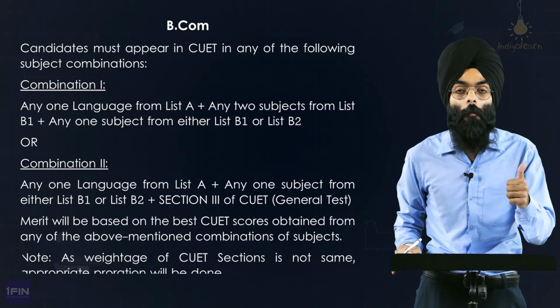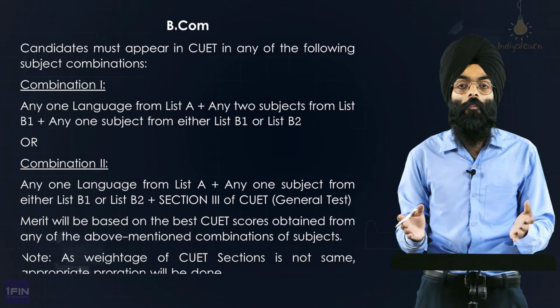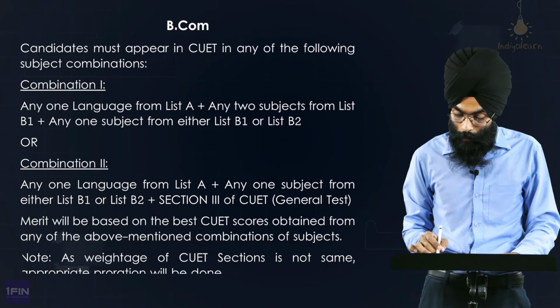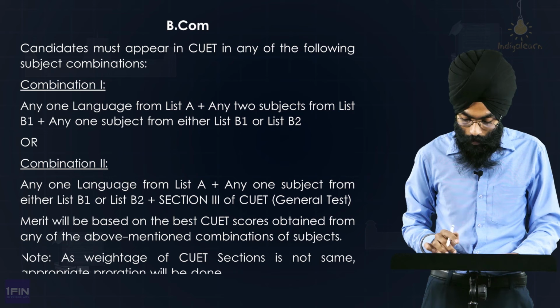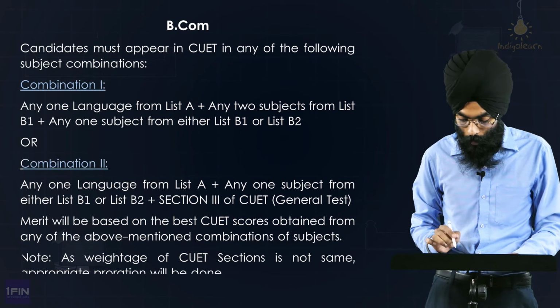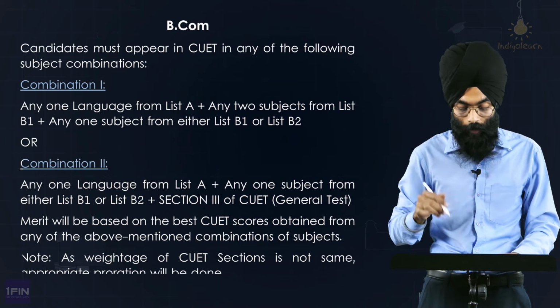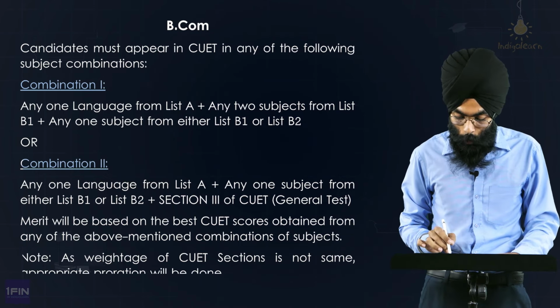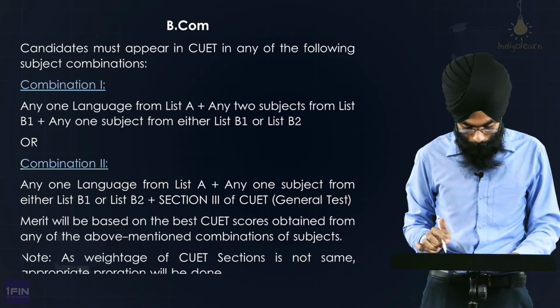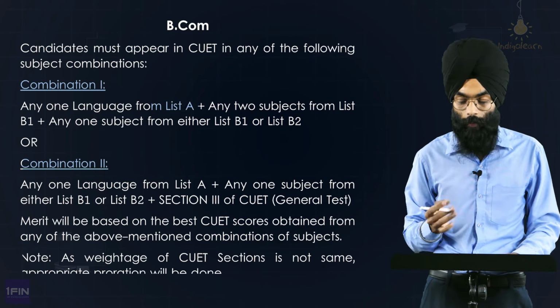First, we read about BCom Honours. Now, let's see the criteria for BCom. Candidates must appear in CUET in any of the following combinations. Again, there is a combination 1 and combination 2, similar to BCom Honours, but the criteria would be different. In combination 1, what they are saying is you can take any one language from list A. Okay, whatever you have studied, take that.